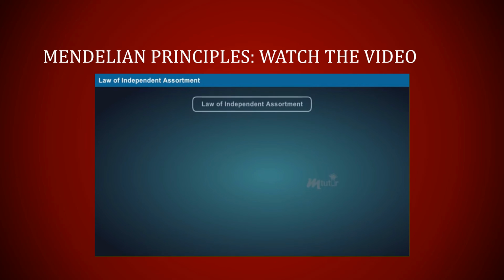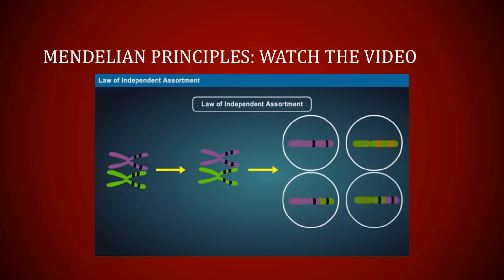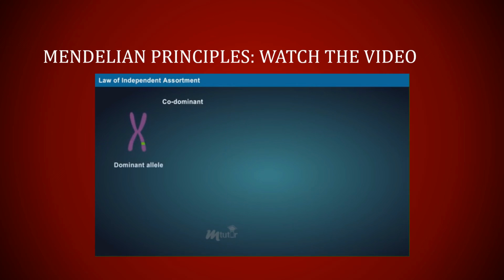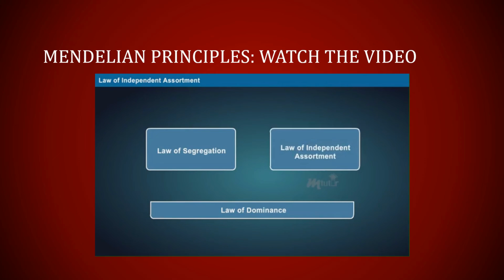Thus, the law of independent assortment stated that genes located on different chromosomes will be inherited independently of each other. However, the law of independent assortment has its own exceptions when the genes are close or linked to each other on a chromosome. If the alleles are codominant, they don't follow Mendel's law of dominance. These three laws marked the beginning of modern genetics.